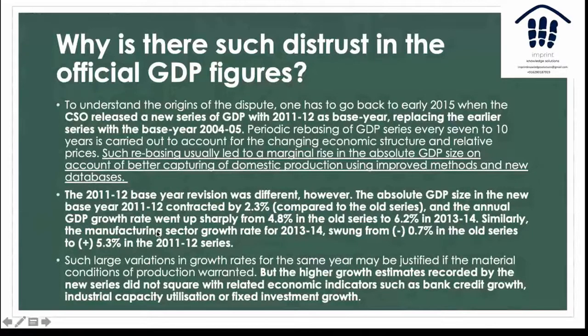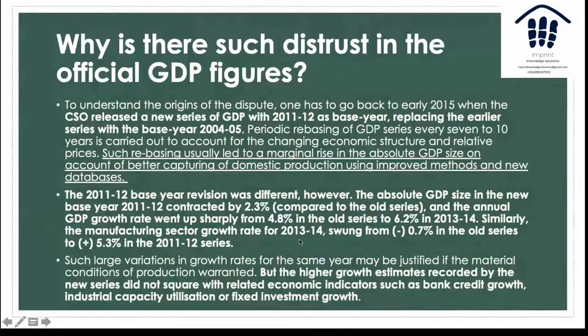Because as you see, the moment the base year was revised, GDP growth rate went up sharply from 4.8% in the old series to 6.2% in the new series, which means that only because of the base year revision, you made the current GDP look very nice because your base year was not as nice, which means that it had a smaller growth rate.